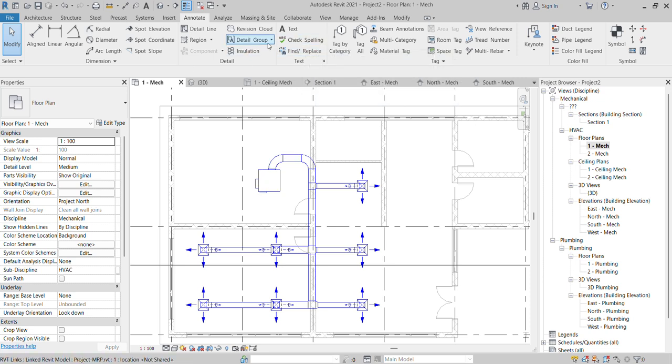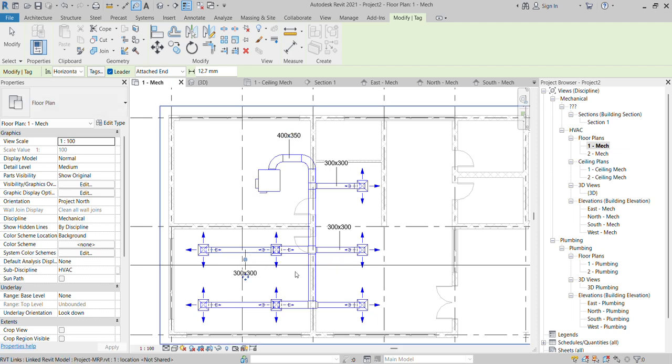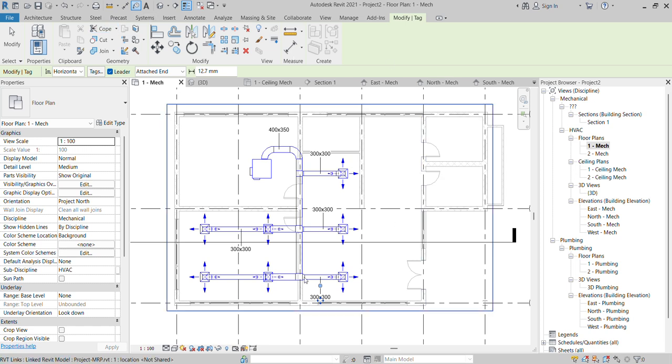The tag category, you can just keep your mouse above the duct, so it's showing here. When you choose it here, everywhere you can find out your tag.